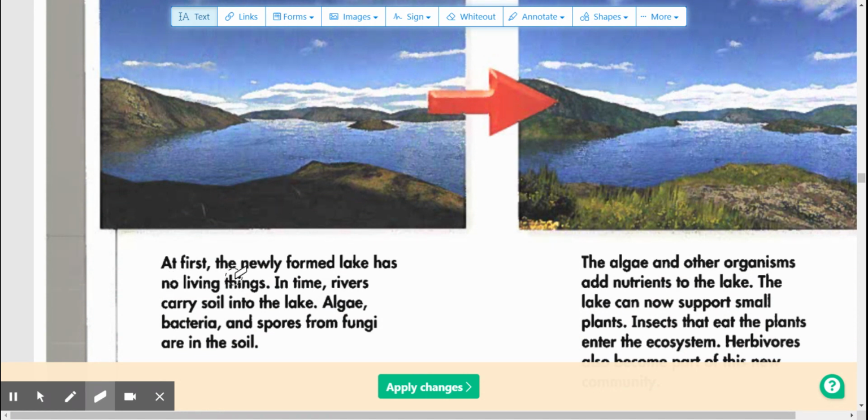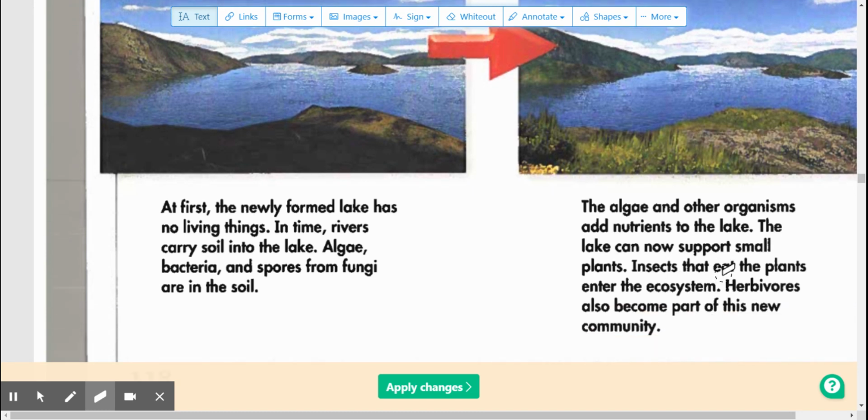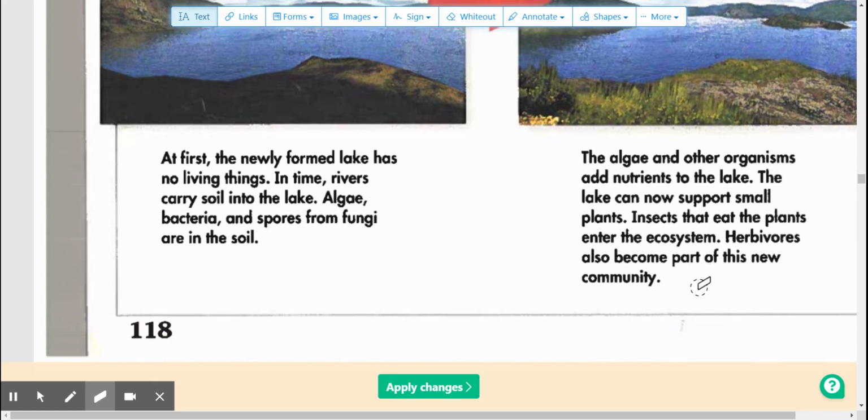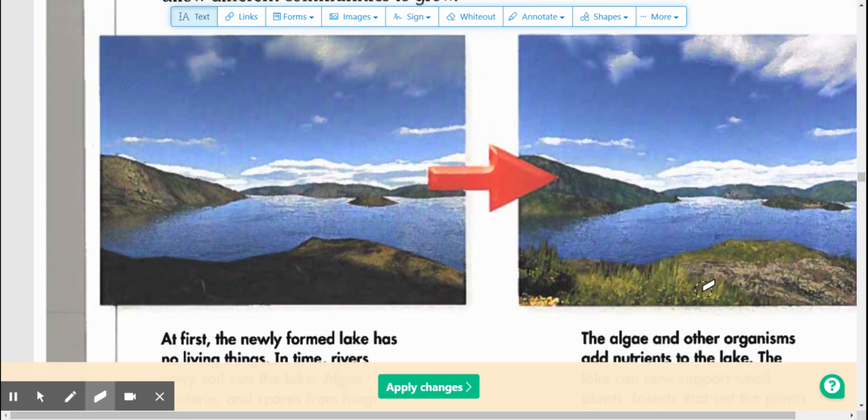At first, the newly formed lake has no living things. In time, rivers carry soil into the lake. Algae, bacteria, and spores from fungi are in the soil. The algae and other organisms add nutrients to the lake. The lake can now support small plants. Insects that eat the plants enter the ecosystem. Herbivores also become part of this new community.